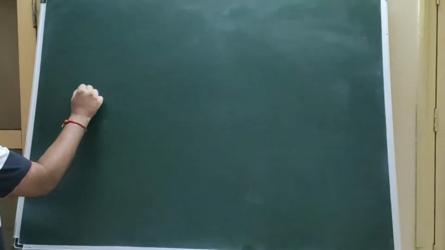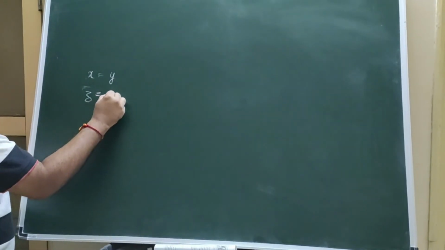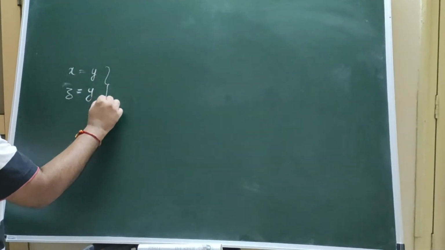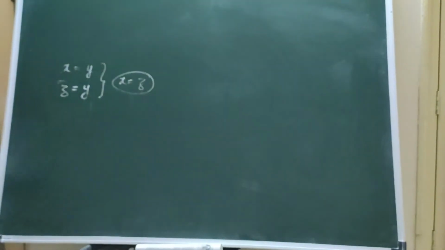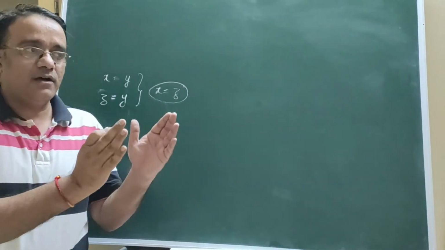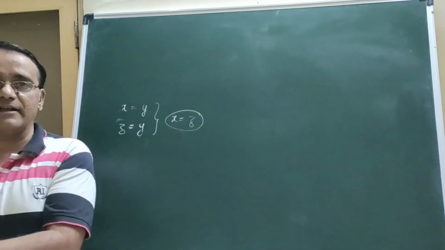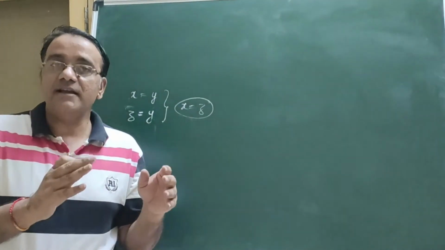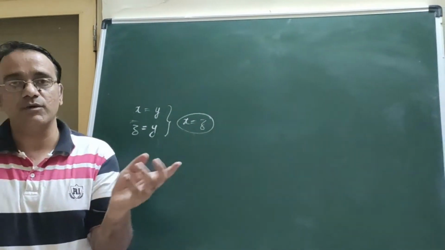You can take it as: if x is equal to y, two things are equal to the same thing. Okay. These two things are equal to the same thing. So we conclude that these two things are equal to each other. So ये तो हो गया मैथमेटिकली. Otherwise we can take one more example. Suppose the area of one rectangle is equal to the area of a triangle, and the area of the rectangle is also equal to the area of a square, then the area of the square and the area of the triangle are equal to each other.